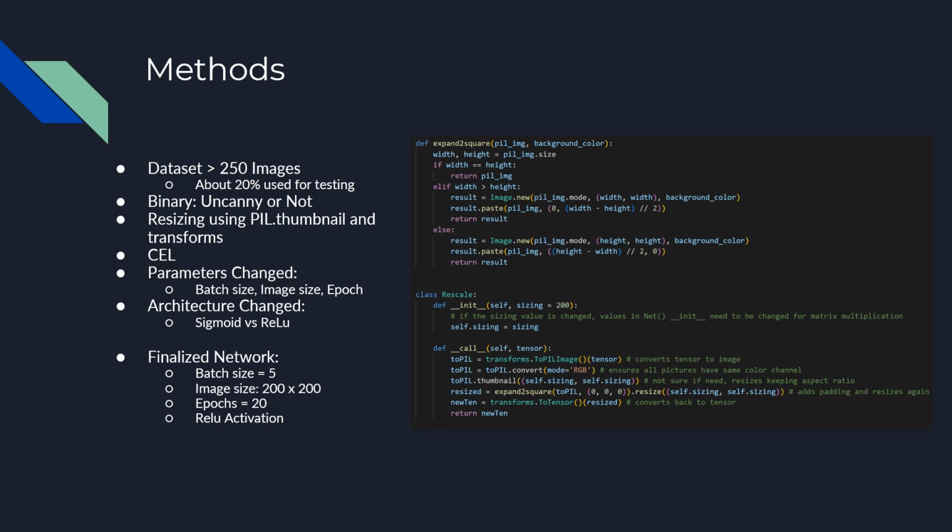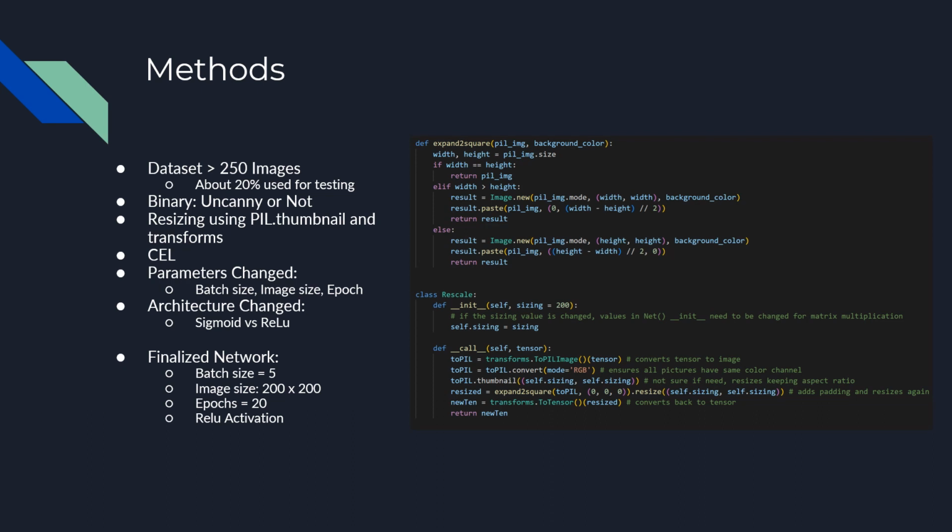For our methods, we compiled our own dataset of over 250 images, trying to evenly divide the distribution between uncanny and not uncanny images. About 20% was used for testing, or around 40 images total. The purpose of the network is to determine a binary uncanny or not based on the image read, outputted as 1 or 0 respectively. To process the dataset, we had to use the pillow thumbnail function to resize the images while still retaining their aspect ratio. The images were then fit to the desired sizing with the addition of padding, the code as shown in the picture with our defined rescale class and expand to square function.